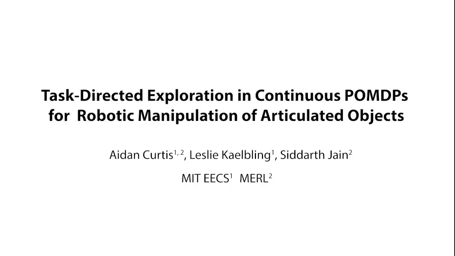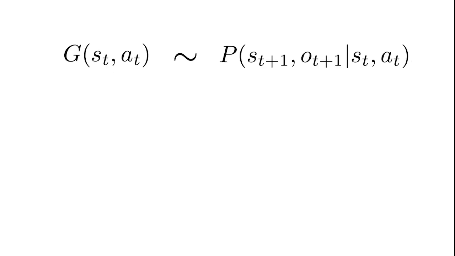In this video, I'll be presenting our work on task-directed exploration in continuous POMDPs for robotic manipulation of articulated objects. A POMDP is primarily defined by a stochastic transition function, from which next states and observations can be sampled given previous states and actions. The objective of a POMDP is to maximize discounted reward over a trajectory.